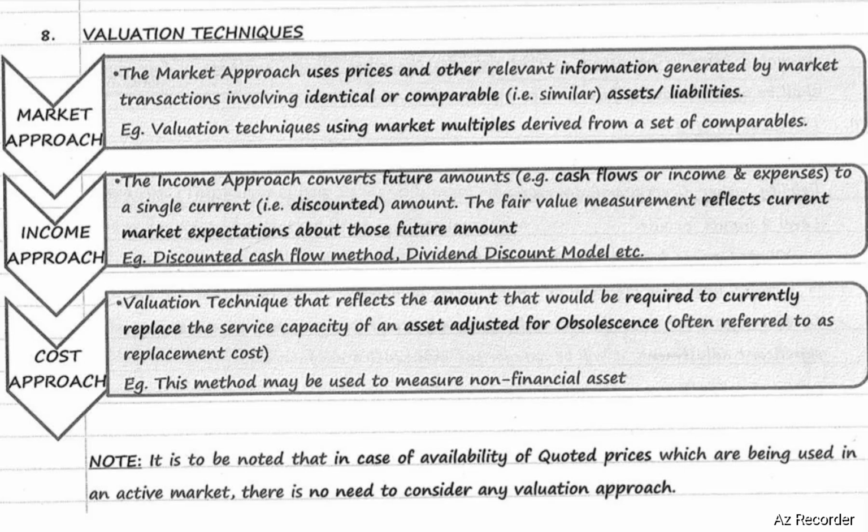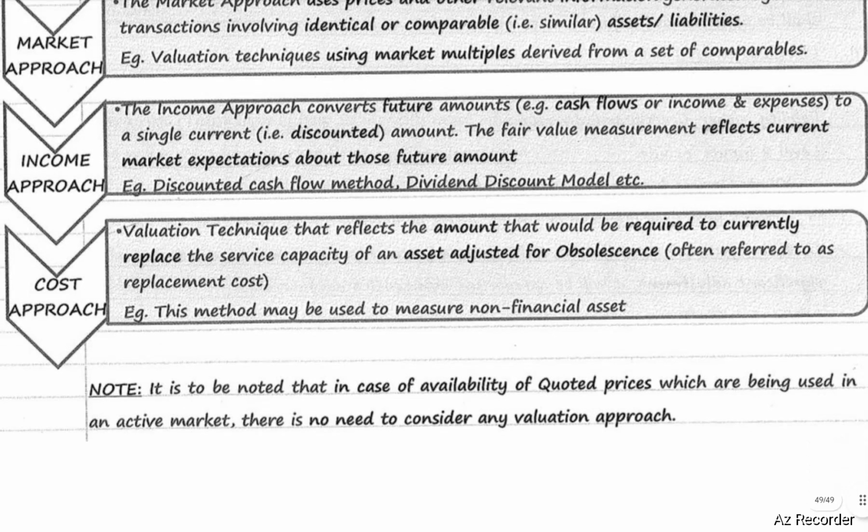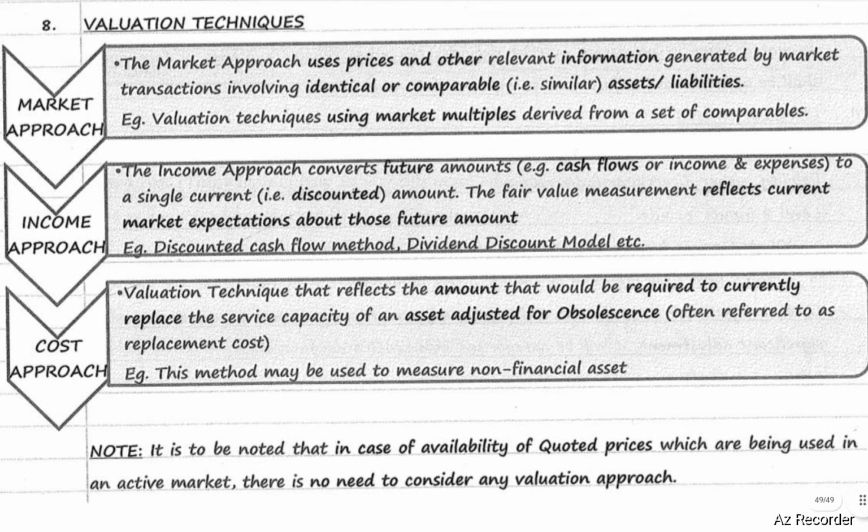Next, cost approach. It is a valuation technique that reflects the amount that would be required to currently replace the service capacity of an asset, adjusted for obsolescence, often referred to as replacement cost. Example, this method may be used to measure non-financial assets. In case of availability of a quoted price in an active market, there is no need to consider any valuation approach.